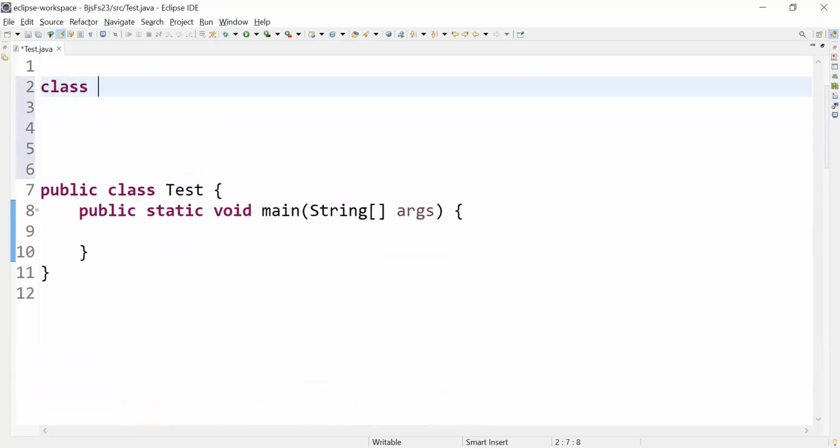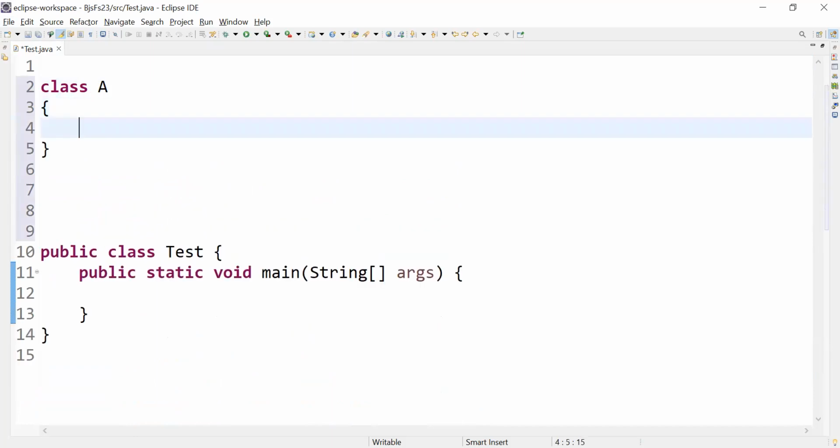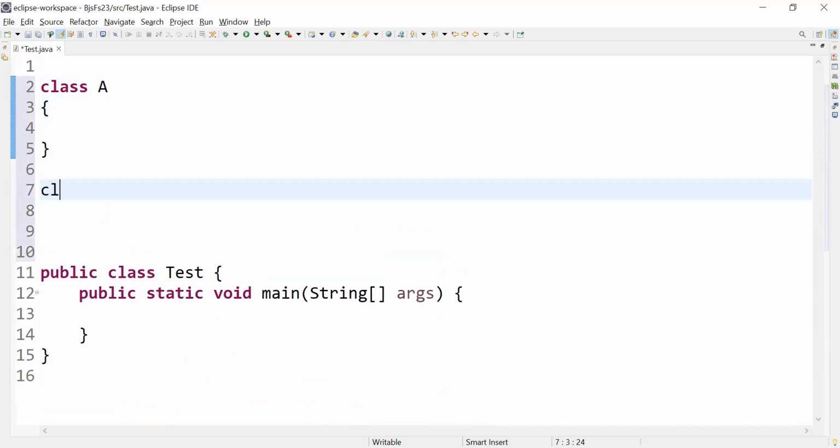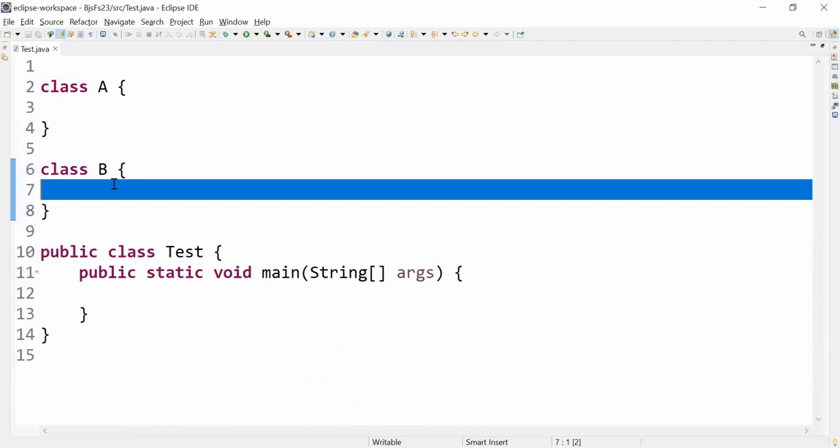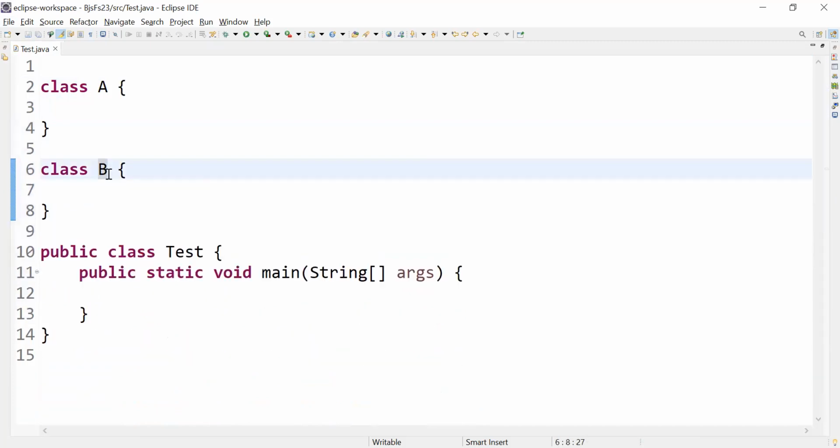Look here, guys. I have a class called A. Now, I'll create a class called B. How do we achieve inheritance in Java? By using the extends keyword. I'll write extends A. Now tell me, am I getting any error? No. So I have class A and B inherits the properties of A. So it is working. Yes, it is possible. Single inheritance is possible in Java, I have shown.